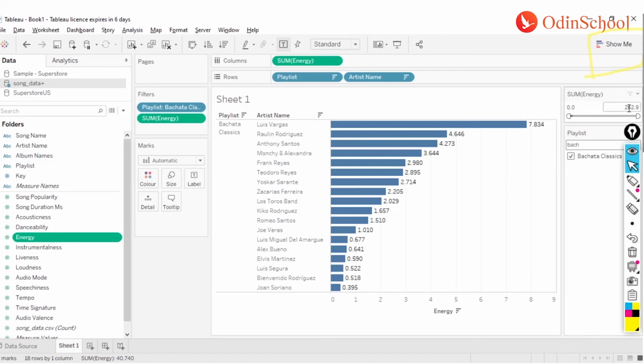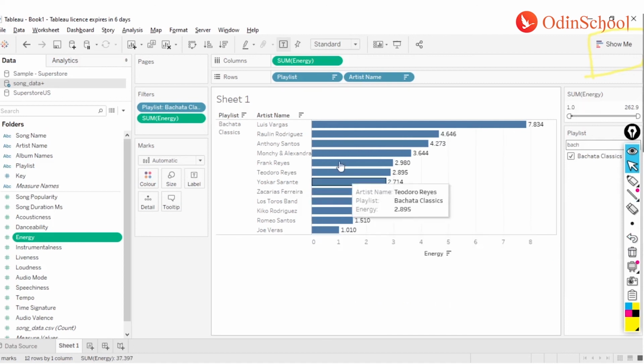Now this is the exhaustive list which has the maximum values even before bachata was added. Let's say I want values which are all above 1.01. So I can write it over here, saying give me values which are all above 1.01.